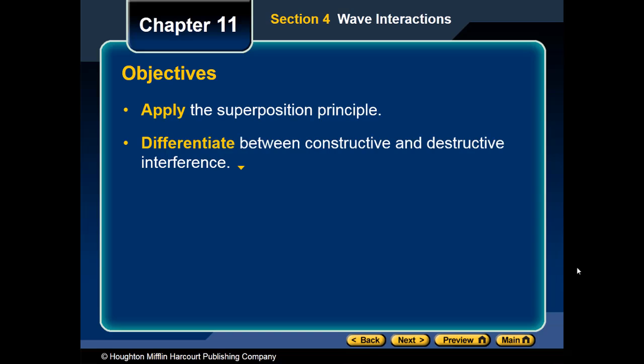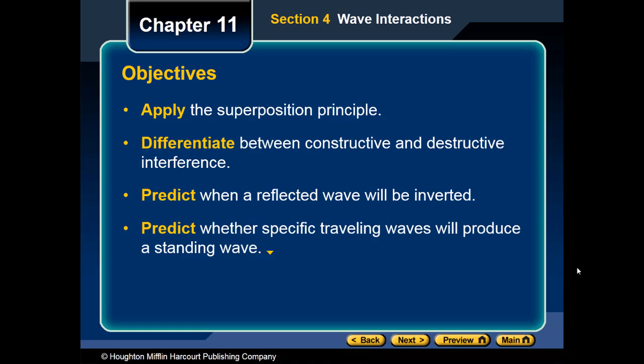So I want you today to apply the superposition principle and differentiate between constructive and destructive interference. It's easy to differentiate between them because one of them is building and one of them is destroying. I also want you to be able to predict when a reflected wave would be inverted, and predict whether a specific traveling wave would produce a standing wave.